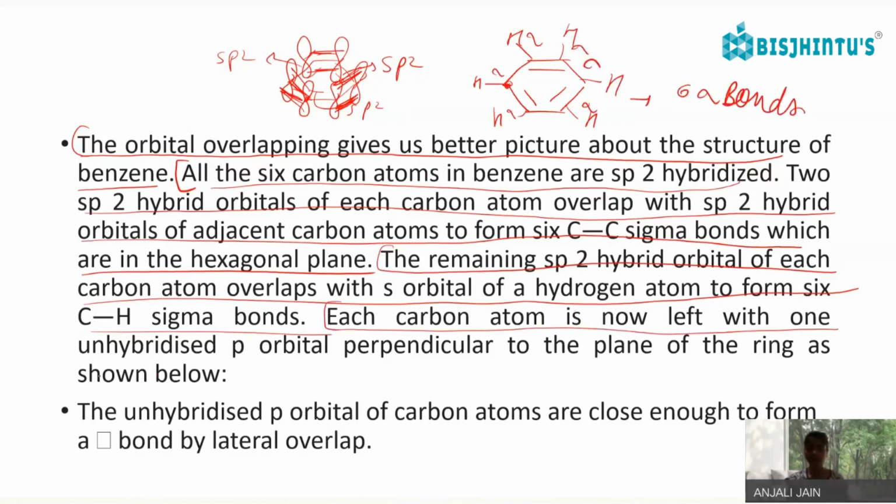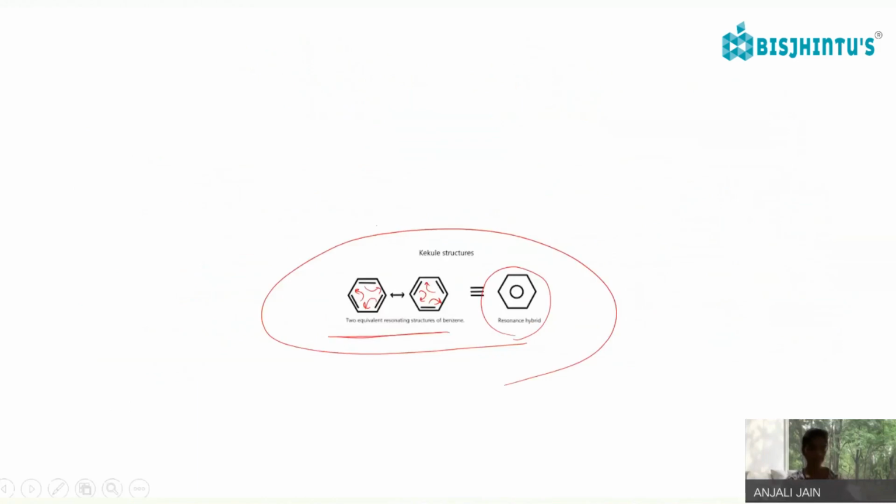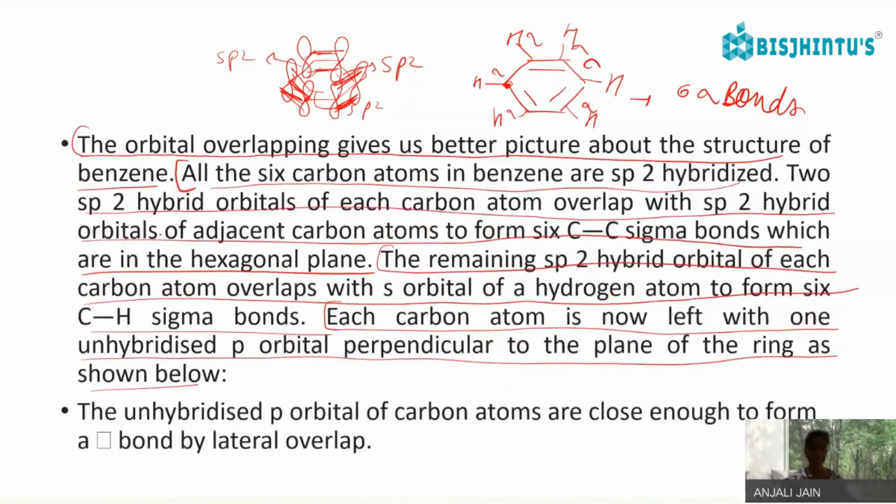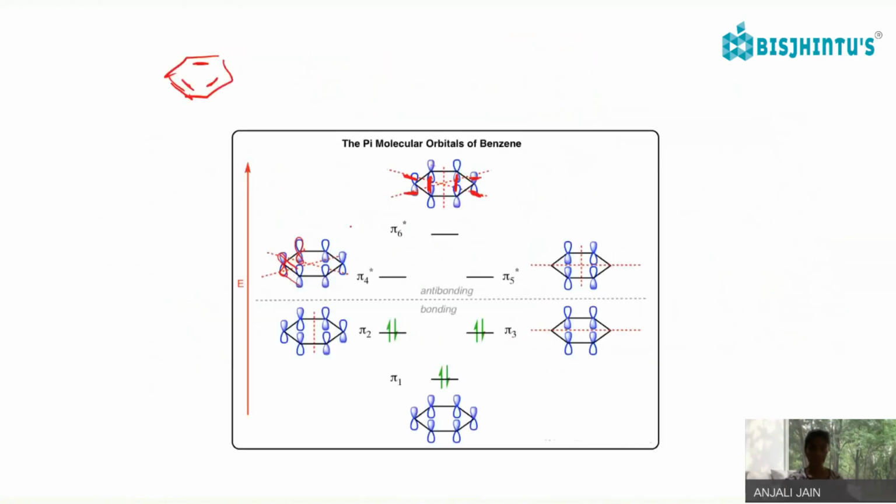Each carbon atom is now left with one unhybridized p orbital perpendicular to the plane of the ring, as shown below. So each carbon atom was left with the p orbital which is perpendicular to the plane. We can see here that this is perpendicular to the plane.